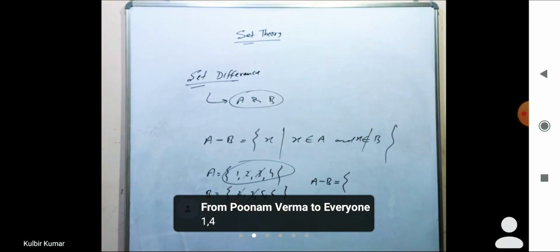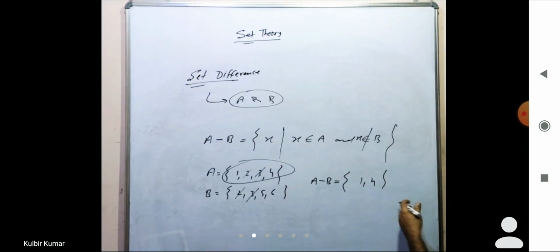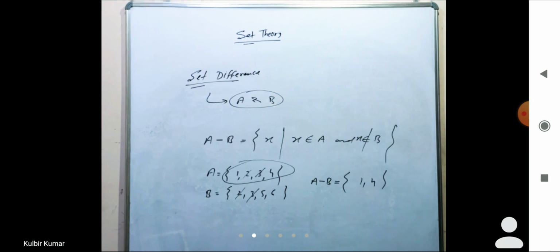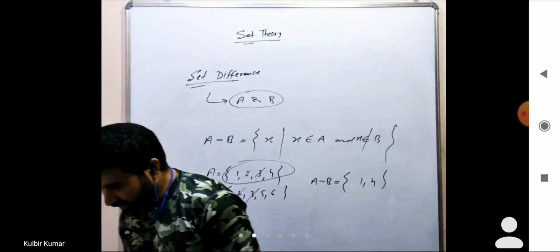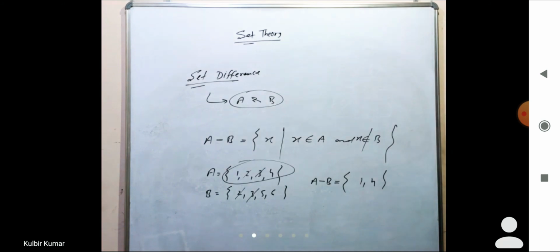It is 1 and 4. So 1 and 4 is the set difference of A and B. Got it? Yes, definitely 1 and 4 is the set difference.